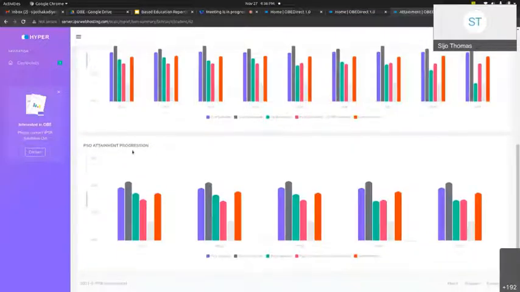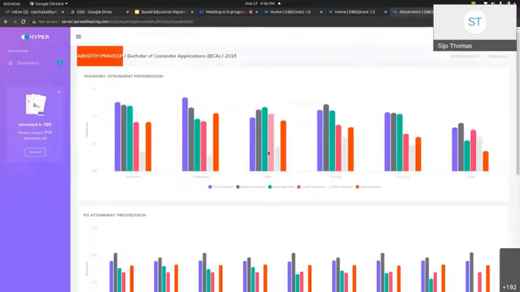Then PSO attainment progression. This is the PSO attainment in 1st semester. And coming to the 6th semester, he has shown some improvement. But in 5th semester, he has come down for PSO1. Like that, this report will be available to the student, the faculty in charge of a particular batch, and HODs.